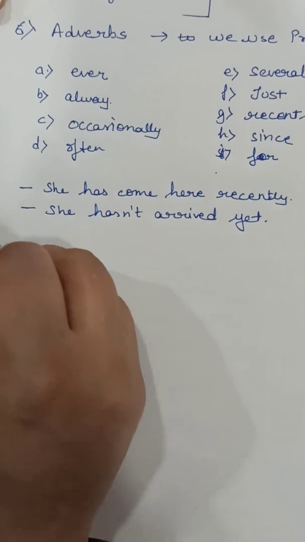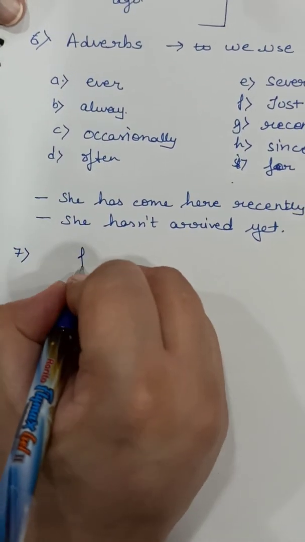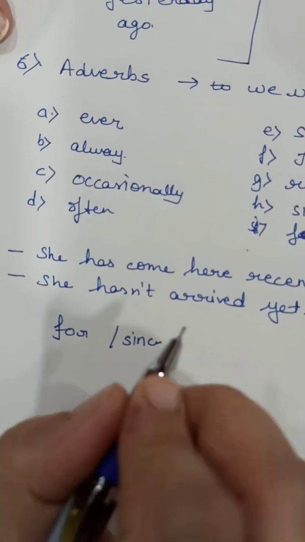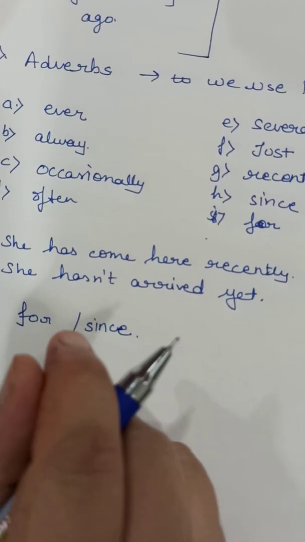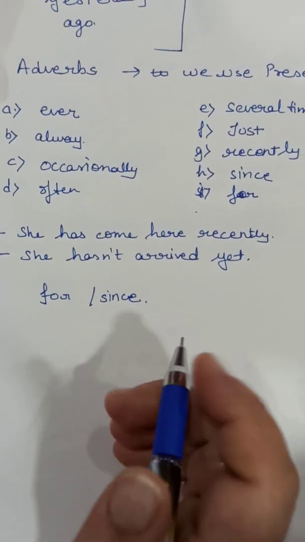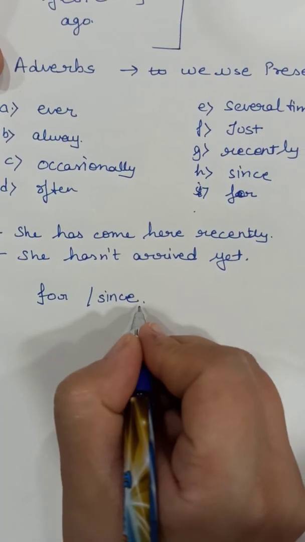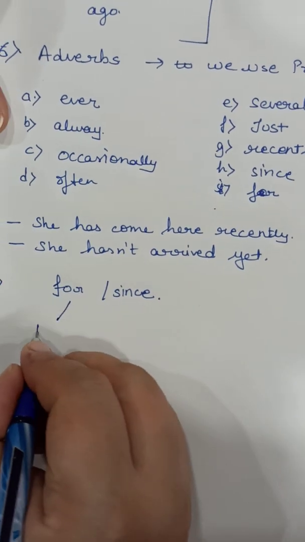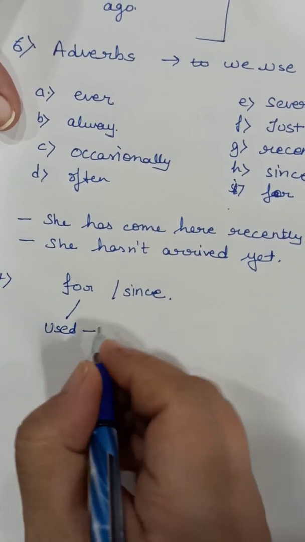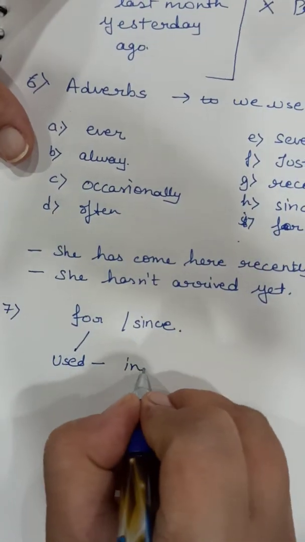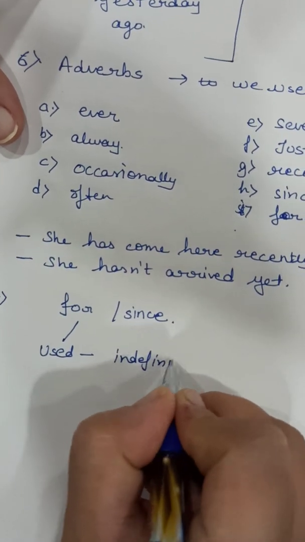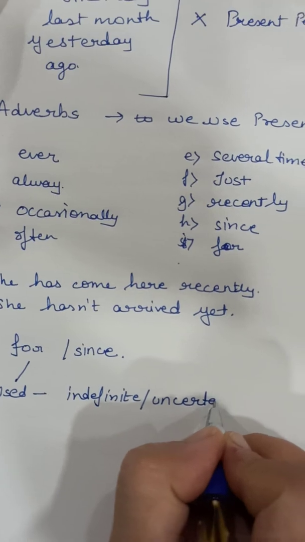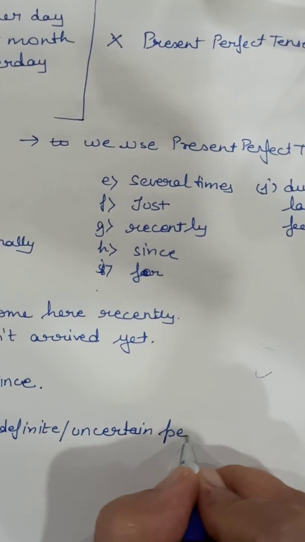Now the next is the use of for and since. Now for is used before indefinite or uncertain period of time.